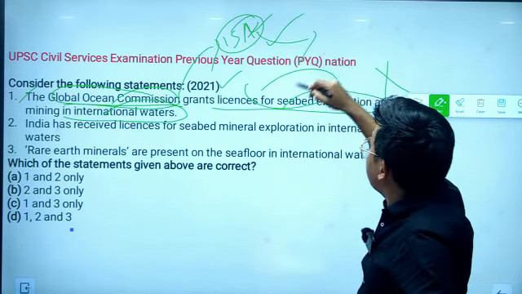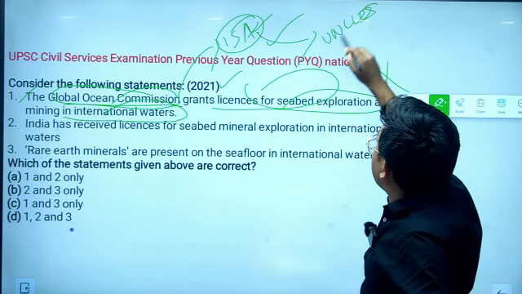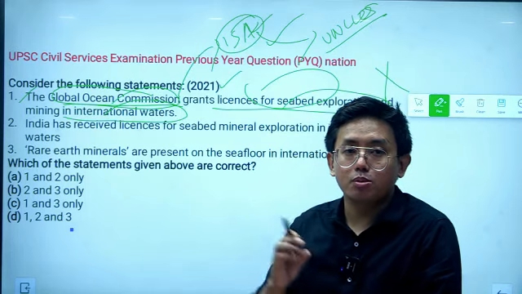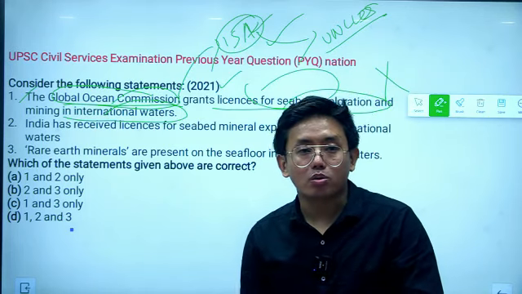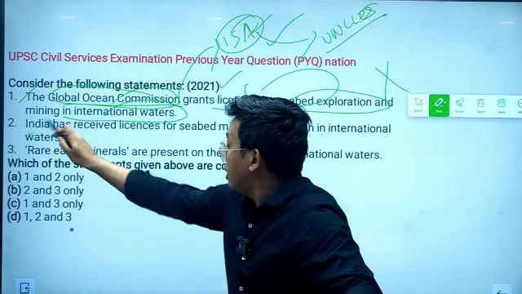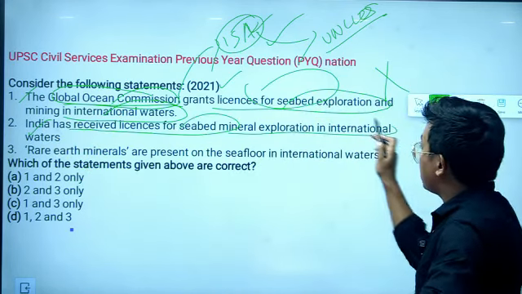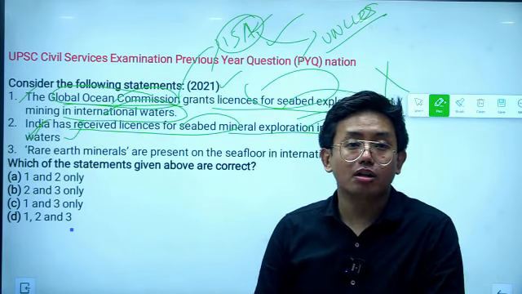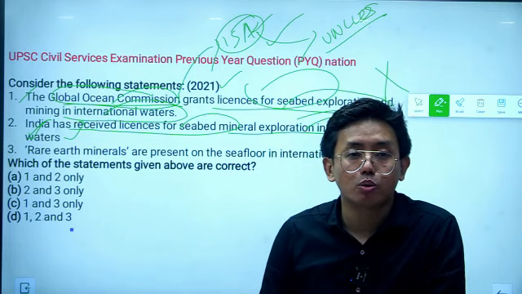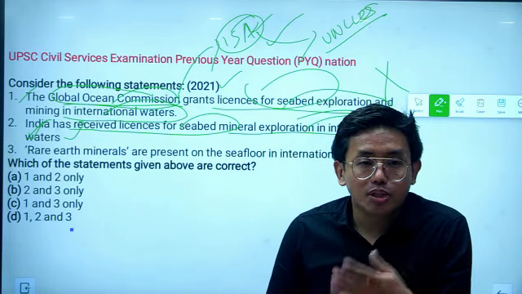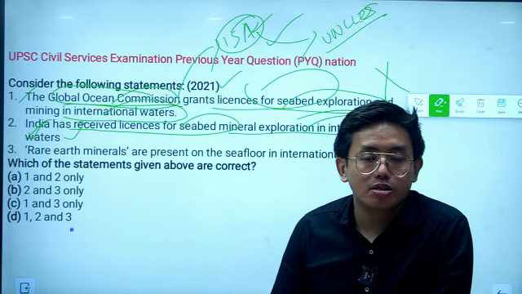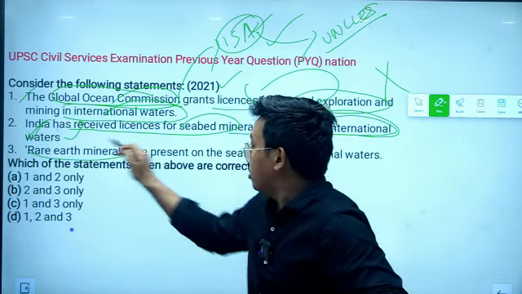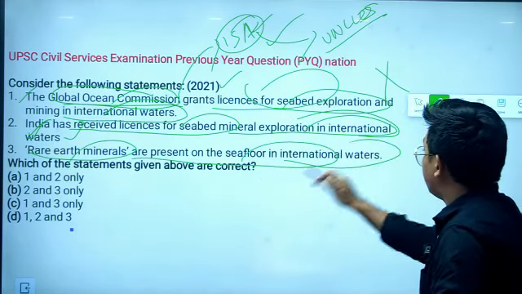This International Seabed Authority was founded under the United Nations Convention on Law of the Sea, and it grants licenses to countries to explore minerals in international waters. Statement 2: India has received licenses for seabed mineral exploration in international waters. Statement 2 is correct because India has received exploration rights for minerals in the Indian Ocean region in many instances. Recently as well, India has applied for a license for exploration rights in the Indian Ocean region.